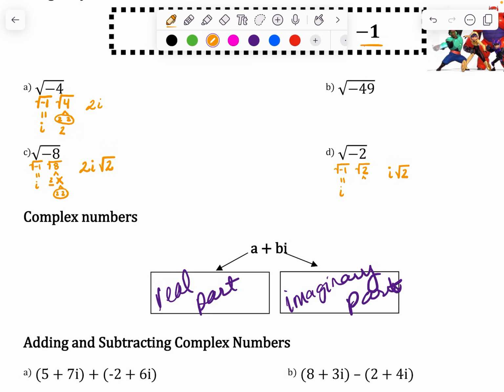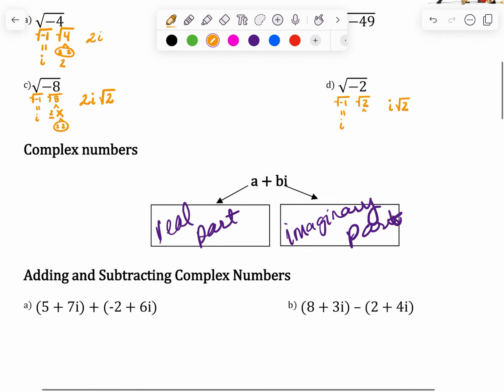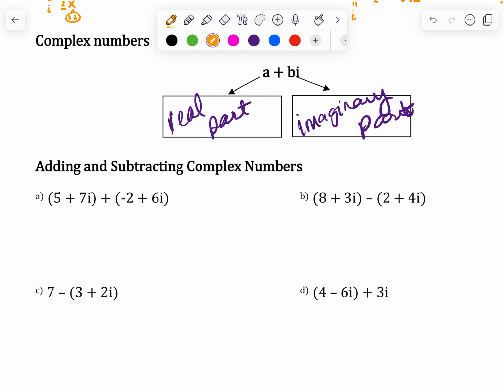Okay, the second part that we're going to look at, you are going to have what you call a real part and imaginary part. Okay, the real part is your regular number. Your imaginary part is the part that's going to have the I with it. Please notice that this one is backwards from what you're usually seeing with the ones with the X. Okay, so the I usually goes second. Okay, these are the easy ones. Tomorrow we'll get to the more challenging ones.